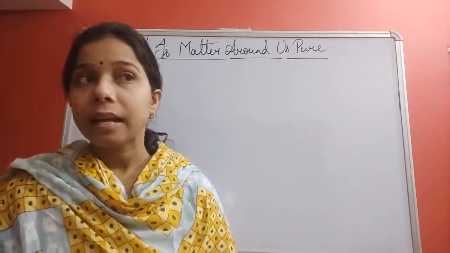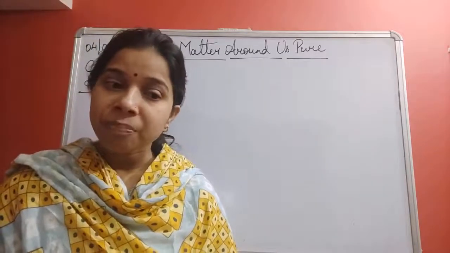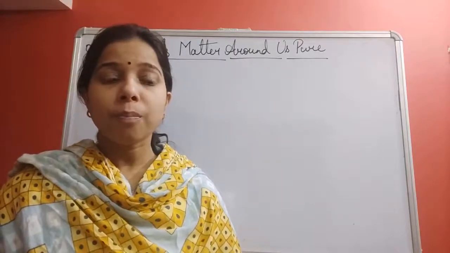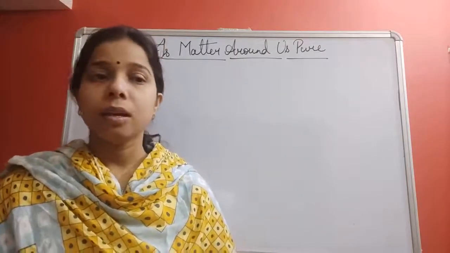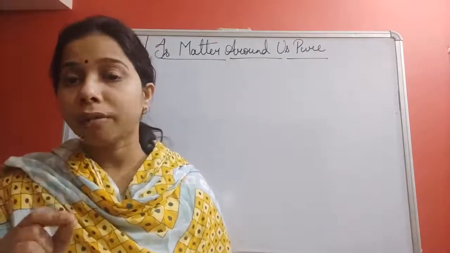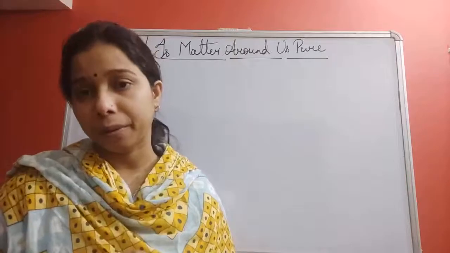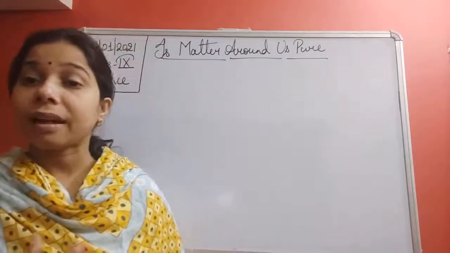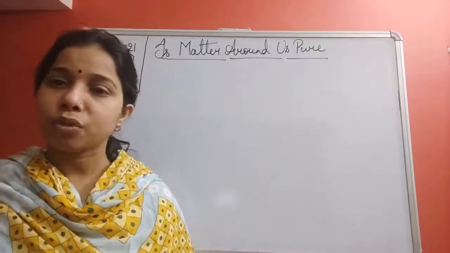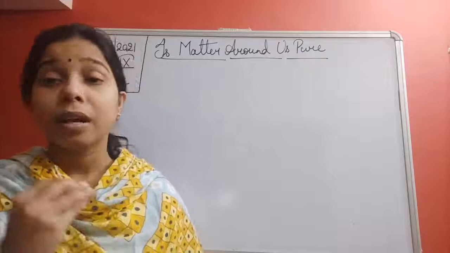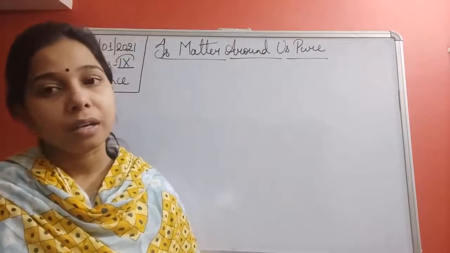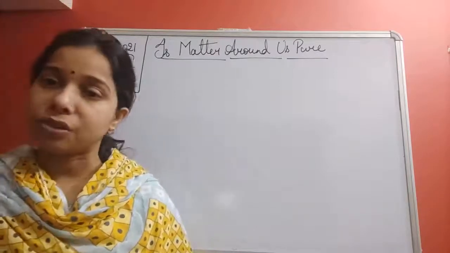In case of the homogeneous mixture, salt and water is an example. When you mix salt and water, you will find that the salt will be dissolved in each and every part of the water. So we can say that it is a homogeneous mixture. Any kind of solution, like a salt solution, is an example of a homogeneous mixture in which the solute is properly dissolved in the solvent to form the solution.